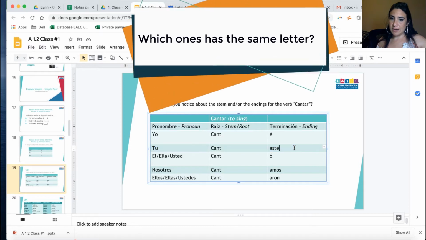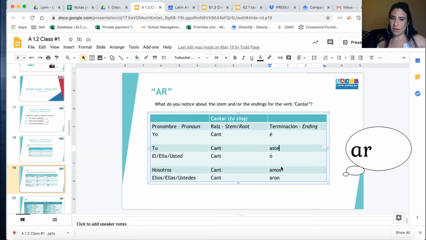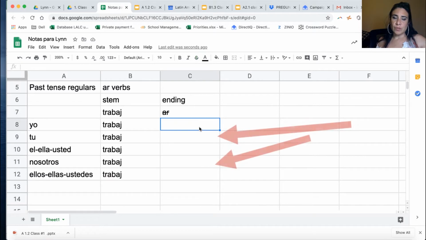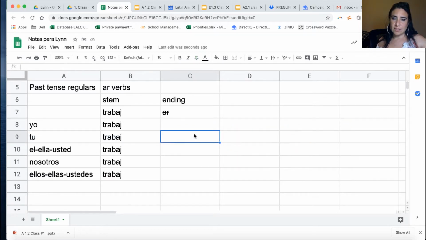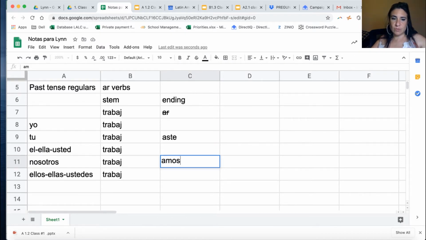Nosotros and ellos have an A in common: nosotros amos, ellos aron.